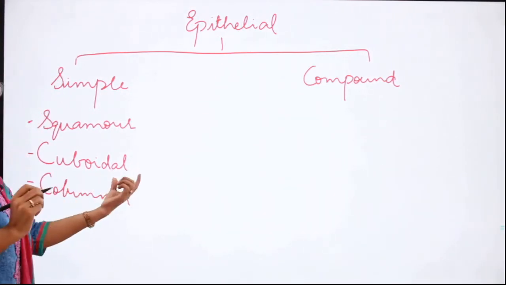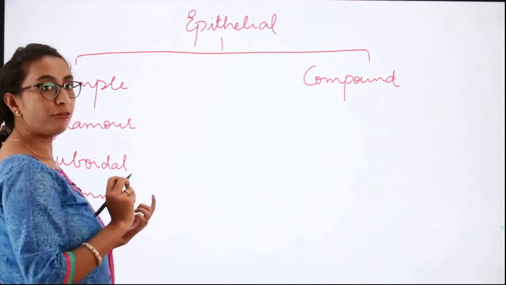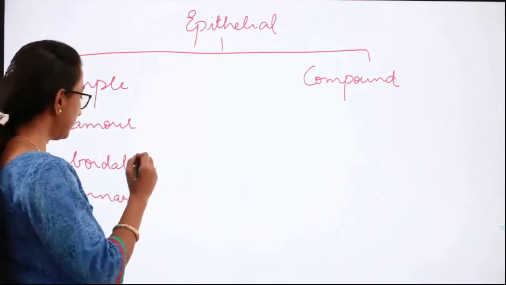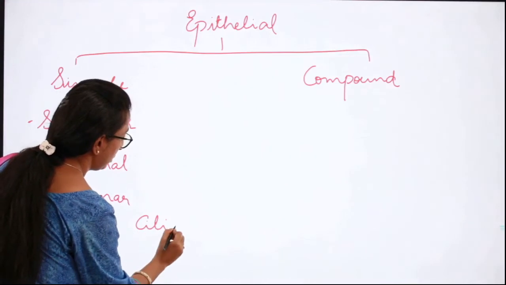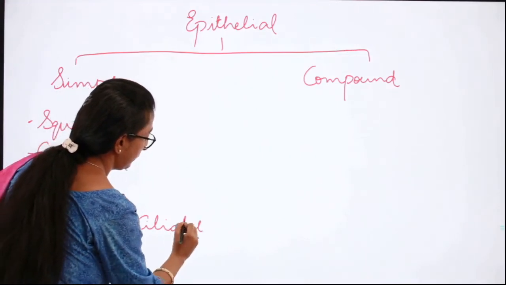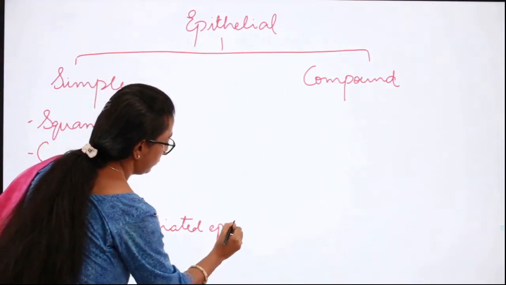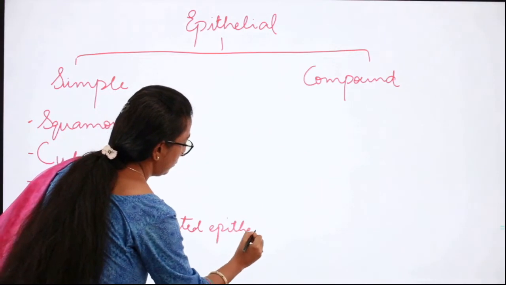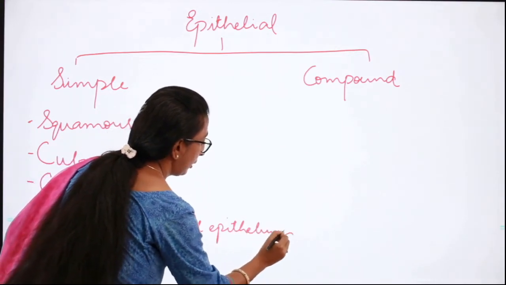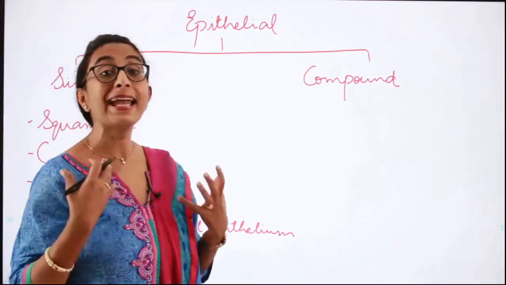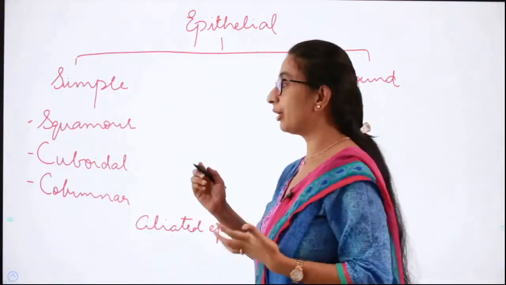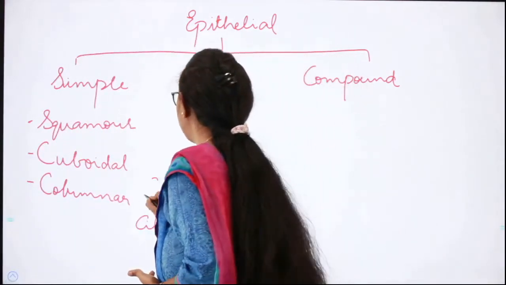When the cuboidal or the columnar cells have cilia on their surface, we call them ciliated epithelium. When the same cuboidal or columnar cells carry out the function of secretion, we call them glandular epithelium.